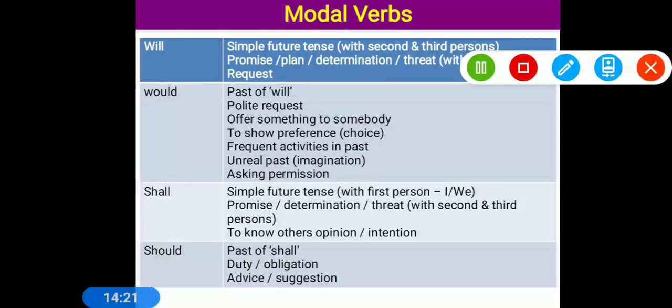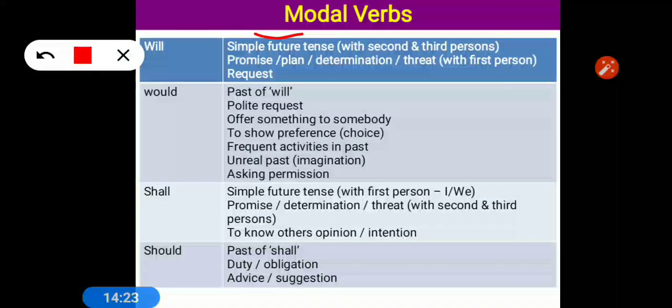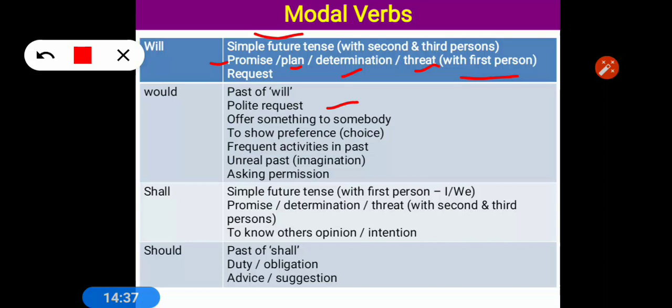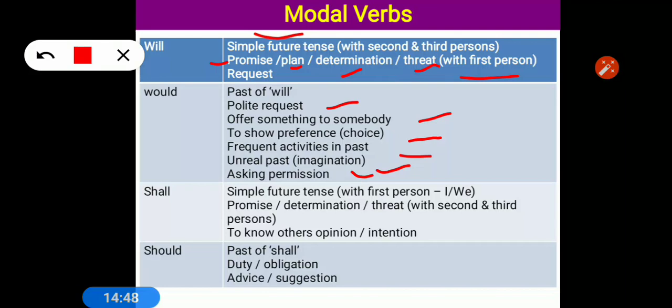Will is used to show simple future. Apart from that, it shows plan, promise, determination, and threat, and when it shows these, it is used with the first person, I and we, just opposite of shall. Would is used for polite request, offering something to someone, showing preference, frequent activity in the past like used to, unreal past, imagination, and asking permission like would you mind.